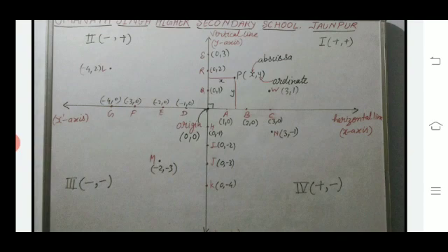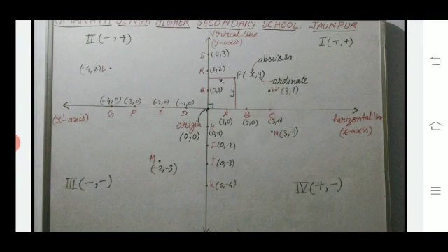In the second quadrant x is negative while y is positive. In the third quadrant x and y are both negative. In the fourth quadrant x is positive while y is negative.